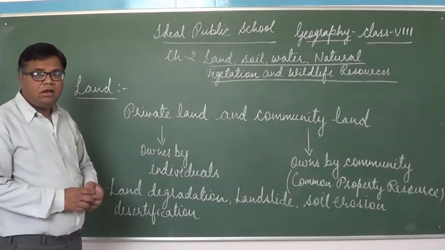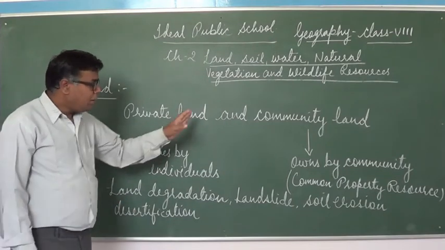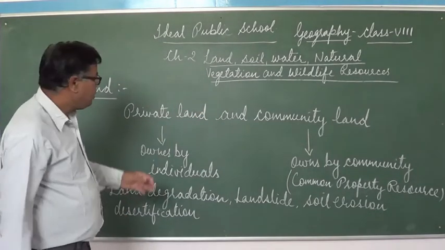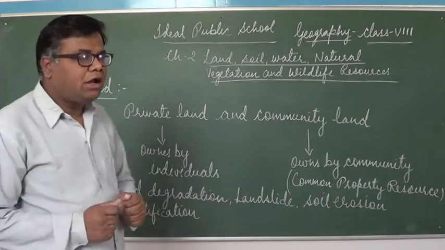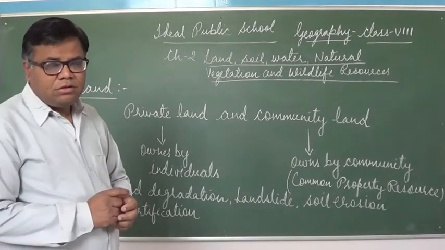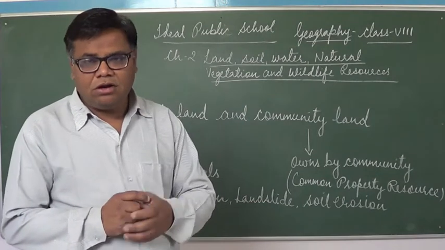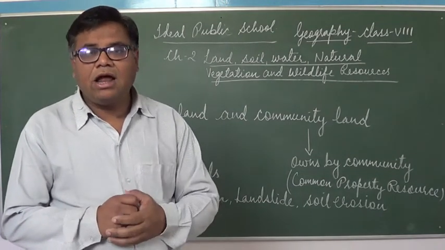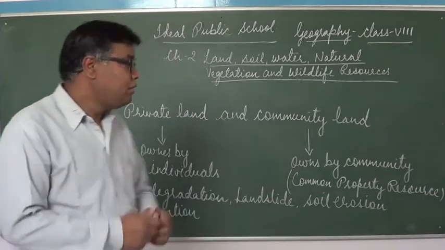Land can be classified into two categories, that is private land and community land. Now what is private land? Private land is a land that is solely owned by an individual. Children, the house in which you live is situated on a land, and that land is private land. That is your private land.